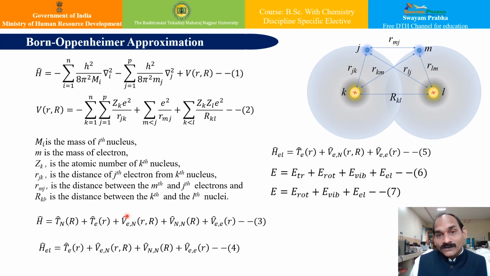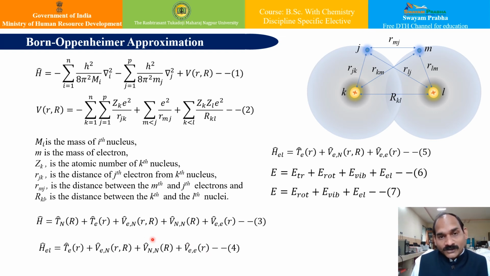Therefore, for a fixed nuclear configuration, we can write the electronic Hamiltonian with 4 terms, that is, this part: the electronic kinetic energy term and all the potential energy terms.